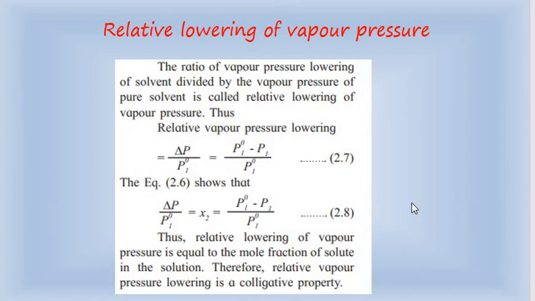Delta P upon P1 naught equals the mole fraction of solute. So relative lowering of vapor pressure is equal to the mole fraction of solute in a solution. Therefore, relative vapor pressure lowering is a colligative property.